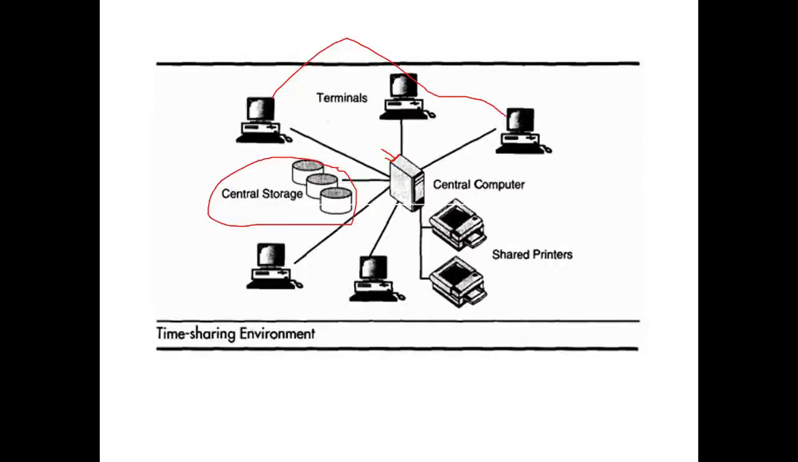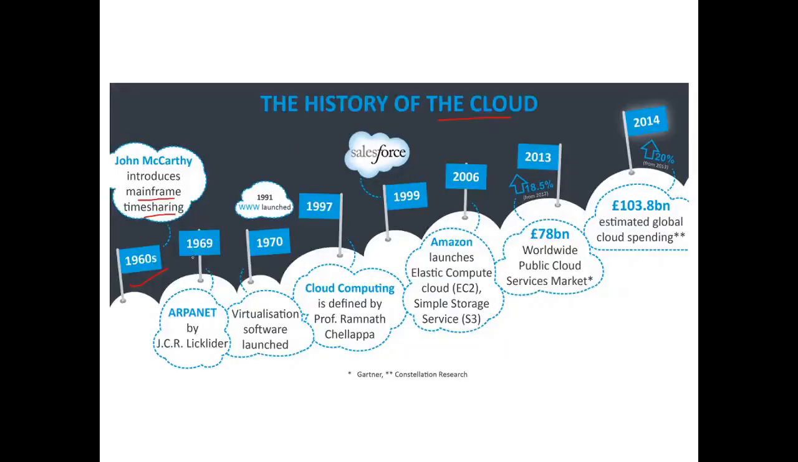Even other resources like printers can also be connected to that central processing unit and shared by many terminals. So this was the time sharing environment in the 1960s. Later in 1969, ARPANET was implemented, and in 1970, virtualization software was launched. For cloud computing, the invention of this virtualization software was very important. It was through virtualization of software that cloud computing was implemented.